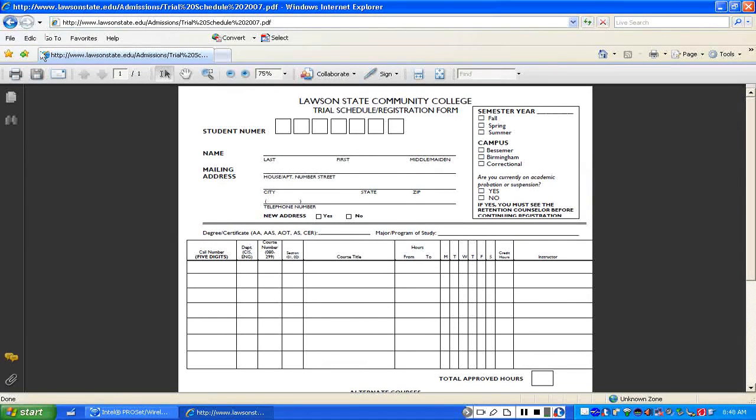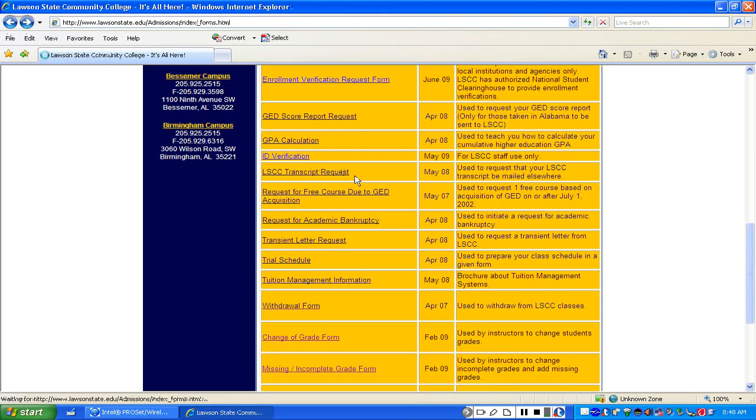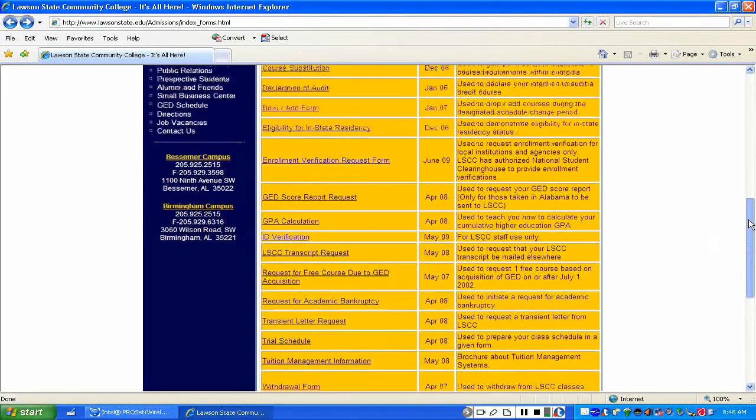Now let's go back out again. I'm just going up to the blue browser button here and getting out of that. Now that's the first step of your registration process, and then you'll go online and finish that.